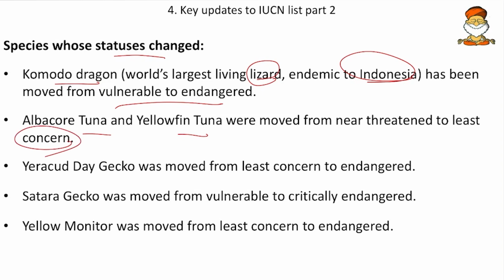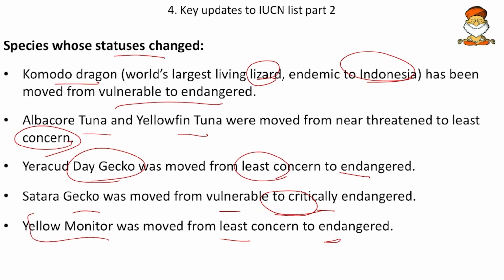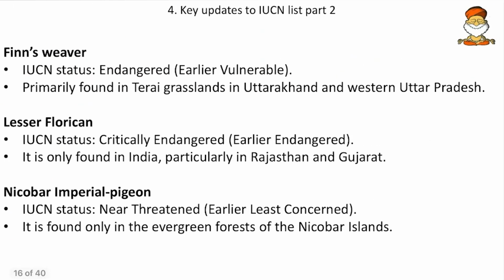So an improvement here. And then the Erakude gecko. Gecko means it is a lizard species. This moved from least concern to endangered. And the Satara gecko was moved from vulnerable to critically endangered. So a worsening of the situation. And then the yellow monitor was moved from least concern to endangered. So friends, here again, go to the internet and see what this yellow monitor is.